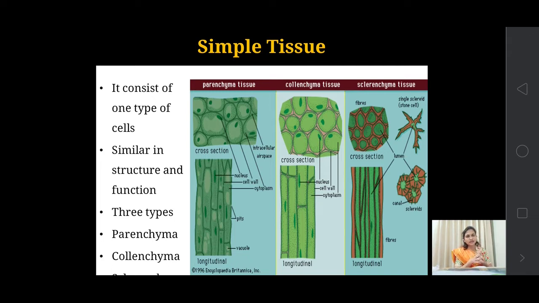In that slide you see the three types of tissues: parenchyma tissue, collenchyma tissue, and sclerenchyma tissue. How do you differentiate these three by seeing this picture? Please look at the image carefully, note your observations, and write down the differences you see in this figure. This is your homework.